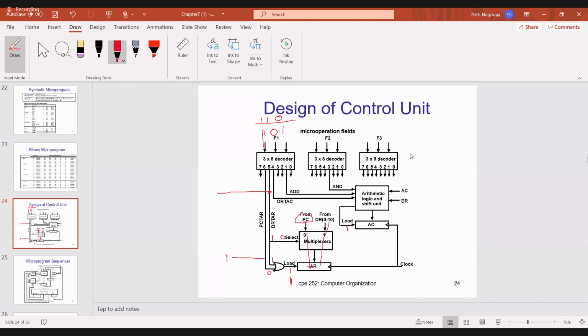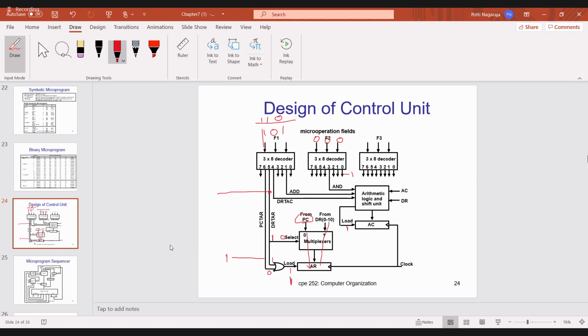F1, F2, F3 are the opcodes which are decoded by decoders. Suppose F2 is 000. When it is 000, which line will be active? The 0th line is 1 and all remaining outputs are zeros. That you have to remember. And the arithmetic logic shift unit will do the AND operation, the addition operation, all these operations. The final result will be stored in the accumulator by enabling the load signal. Whenever one line is active, the corresponding operation will be done.